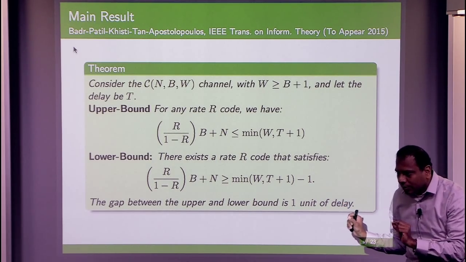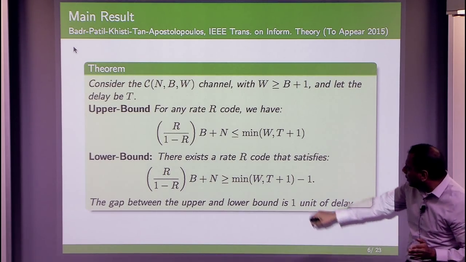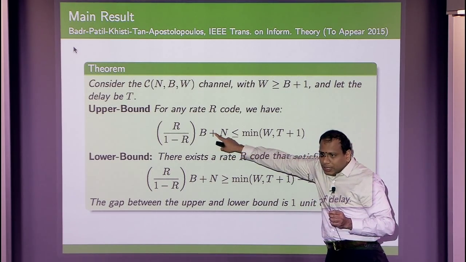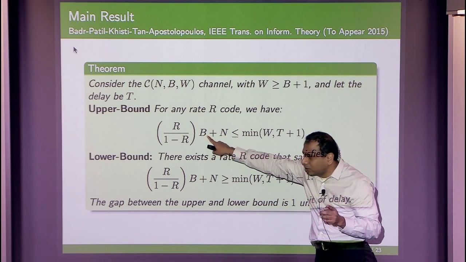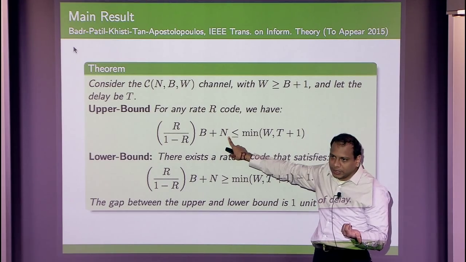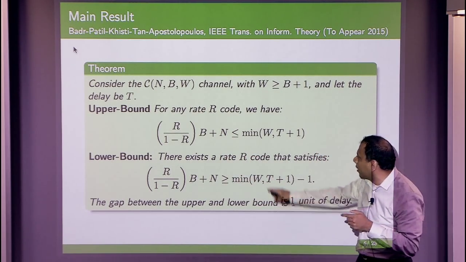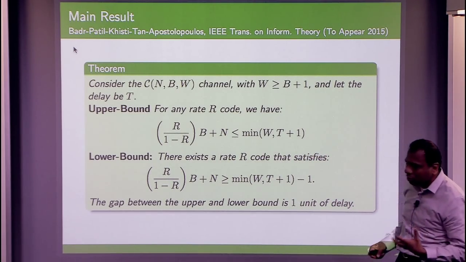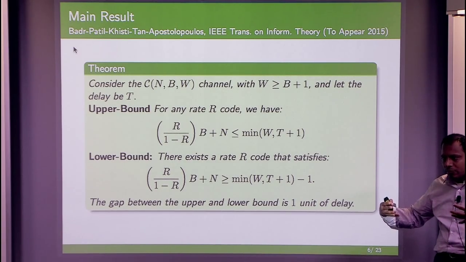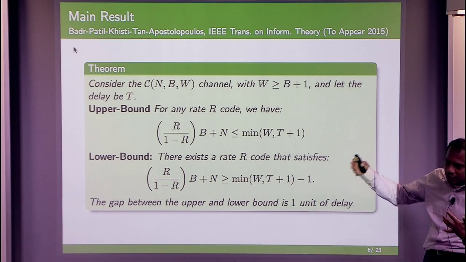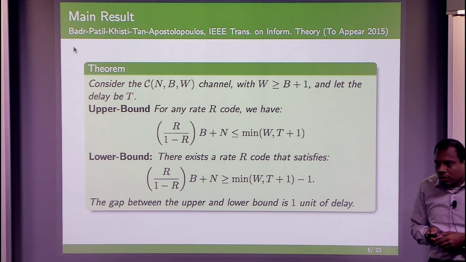No, it's clear. Okay. So it says that if you can correct a burst of length B, then that's the maximum value of this quantity. Or you can correct up to N erasures in that window. If you can correct a long burst, you won't be able to correct too many isolated erasures based on this trade-off. And conversely, if you correct many isolated erasures, you cannot correct long bursts. And later on, I will explain why this trade-off comes from a structural point of view, like why certain structure is required for burst error correction and isolated erasures. When B is 0, right?